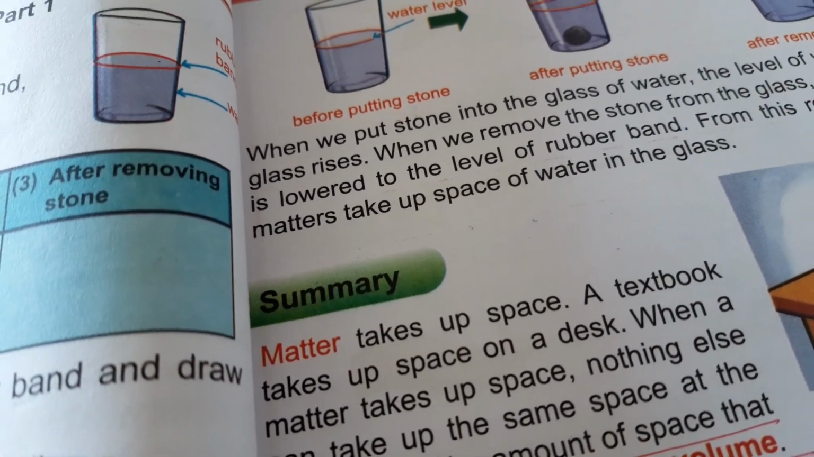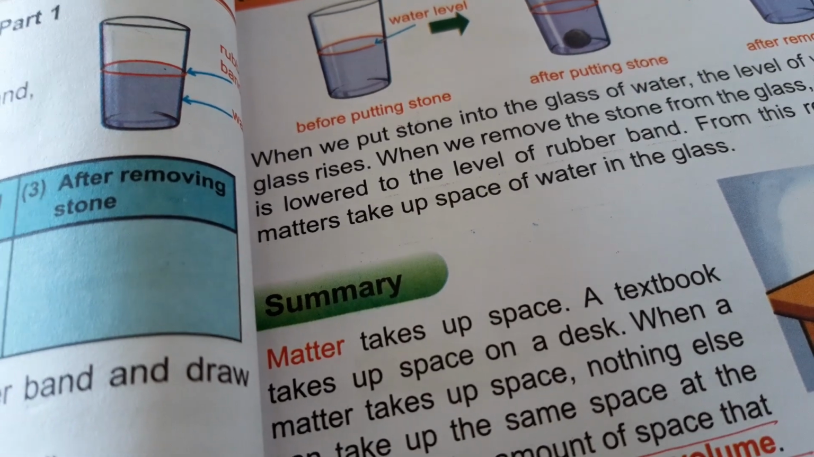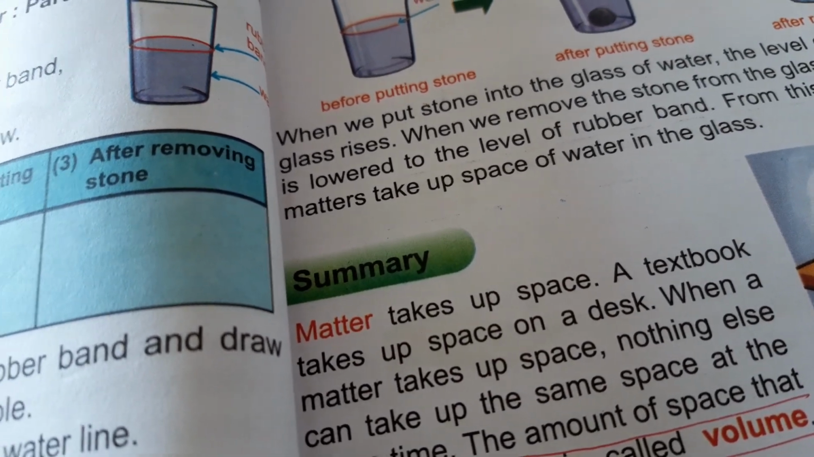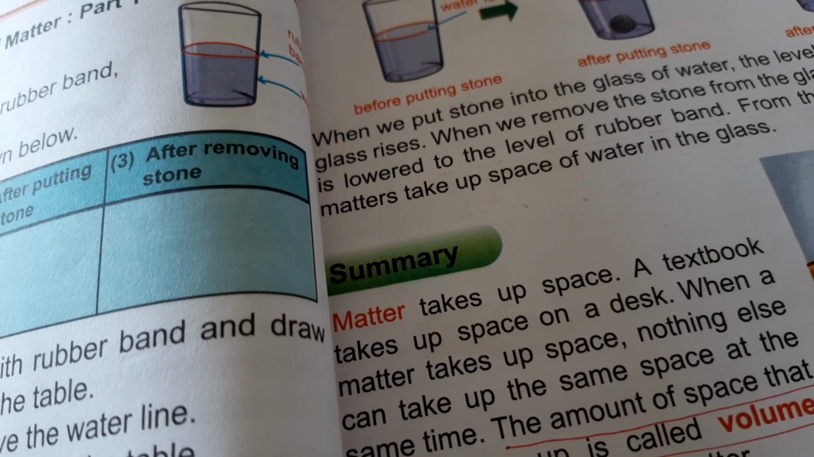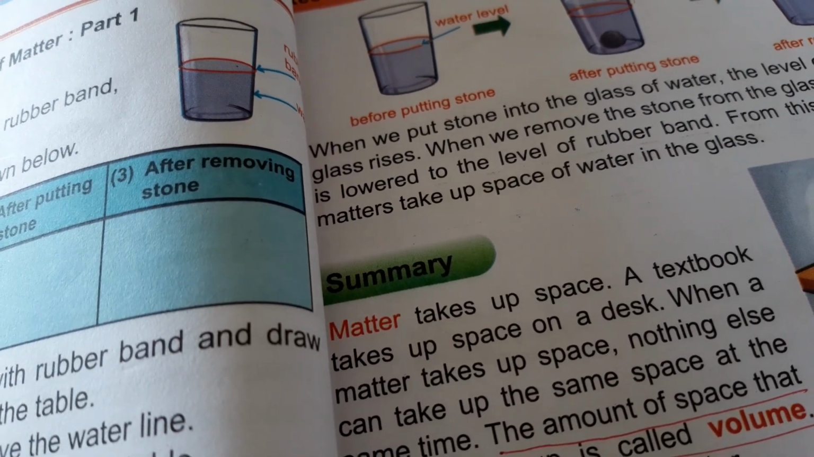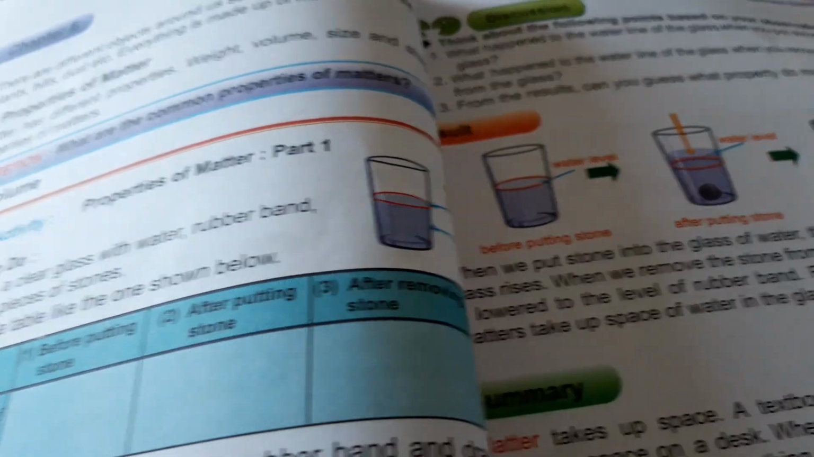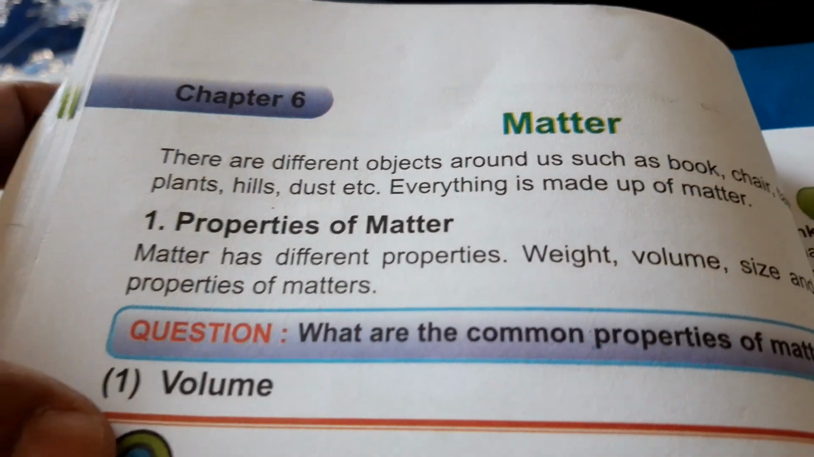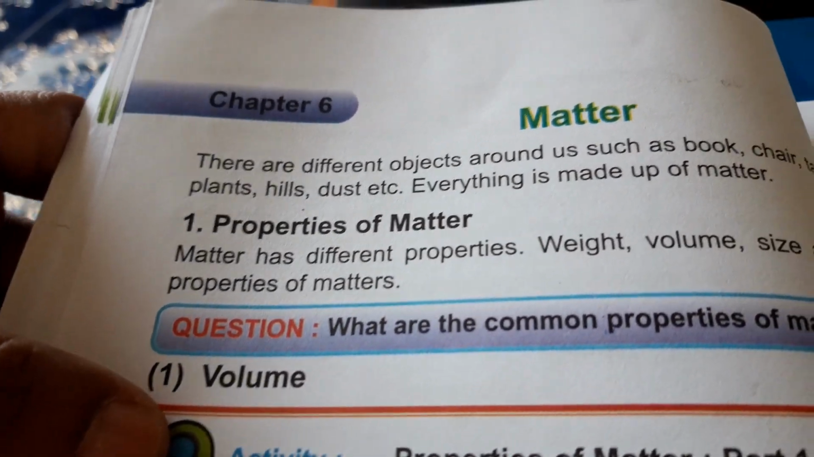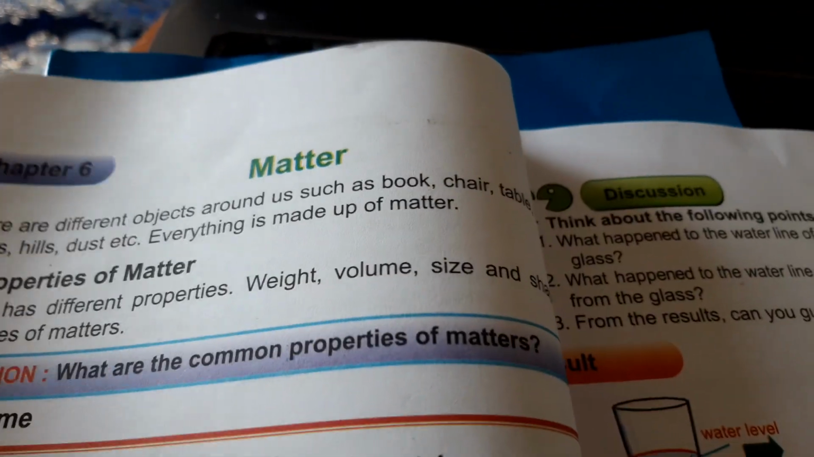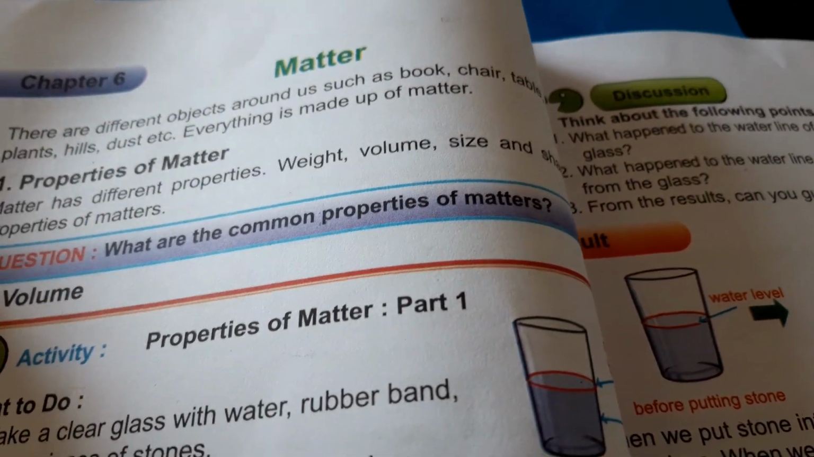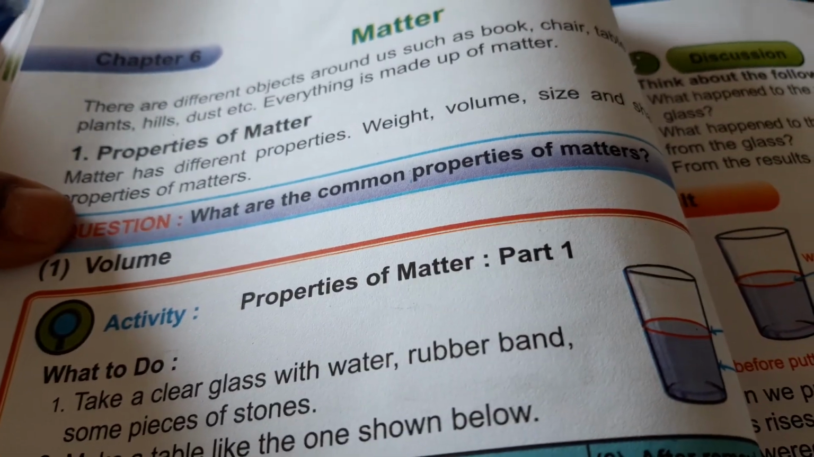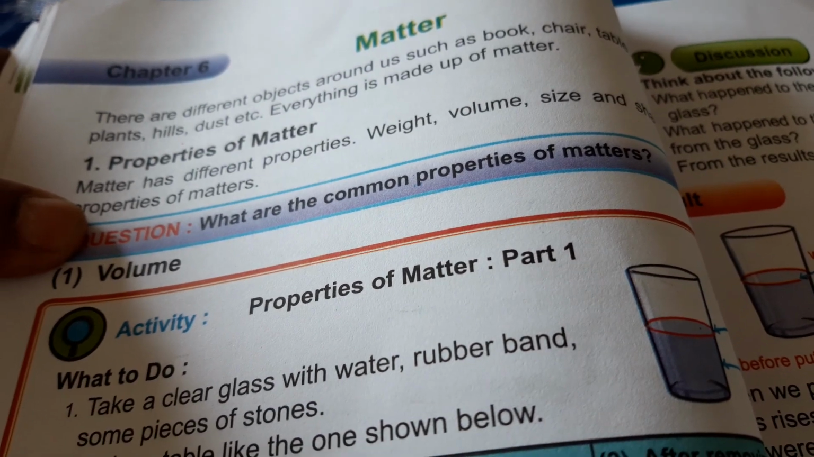The amount of space that a matter occupies is called the volume of that matter. So volume is a quality of matter. The other quality is weight. The amount of force by which the earth attracts the matter to its center is the weight of the matter. Here it is written, properties of matter. Properties means characteristics, qualities. We see three types of matter: solid, liquid and gaseous. They all have their properties. Some have shape and weight, and some have no definite shape.